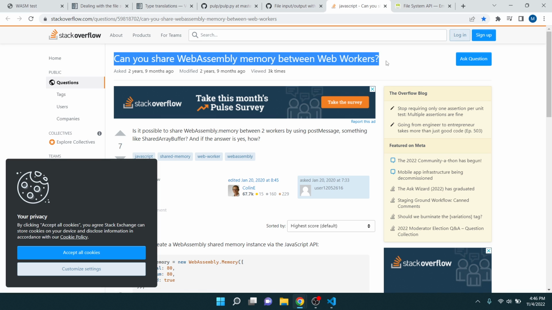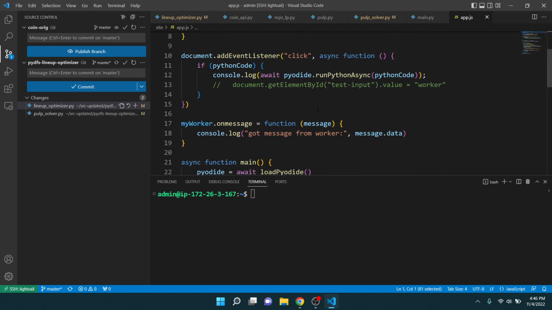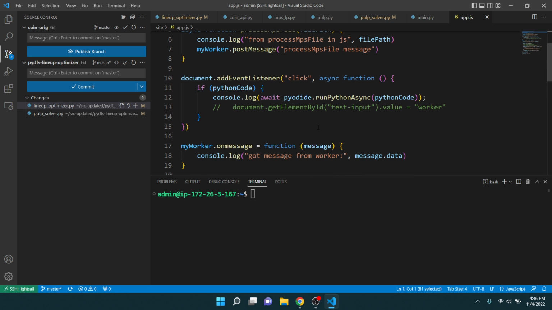Yeah. Let me go over the code changes. I think there is a little bit of refactoring. Let me just double check. So did I talk about, yeah, I think I talked about Pyodide being up there globally. Yeah, that was before. Oh, and I had to add async here as well when I did await here as well.